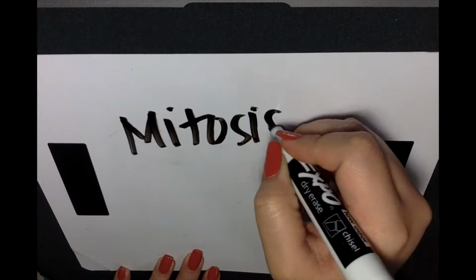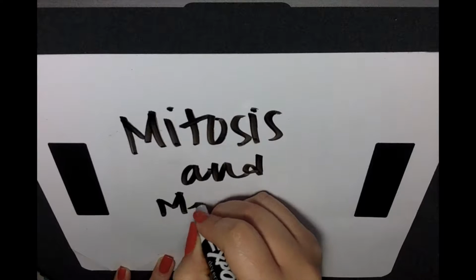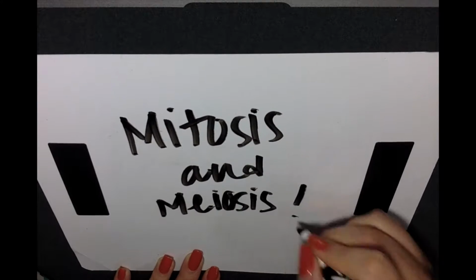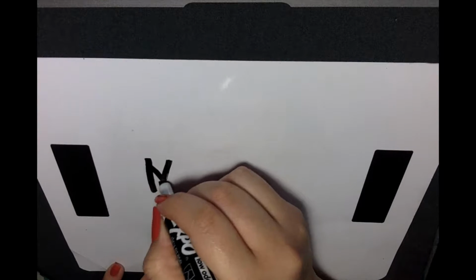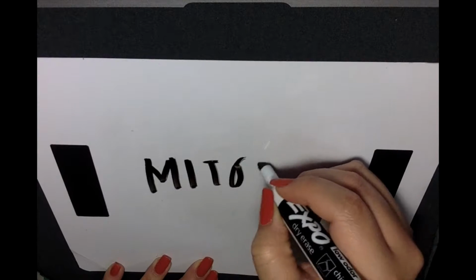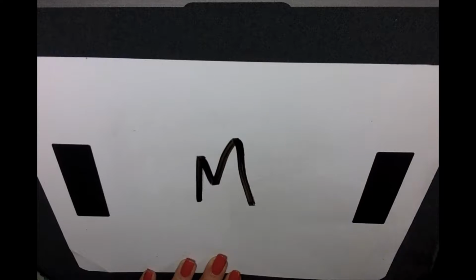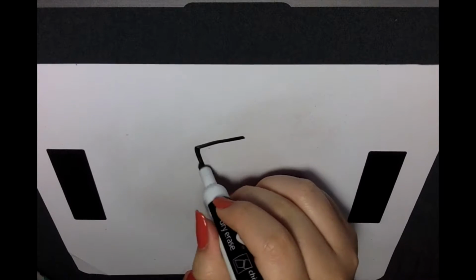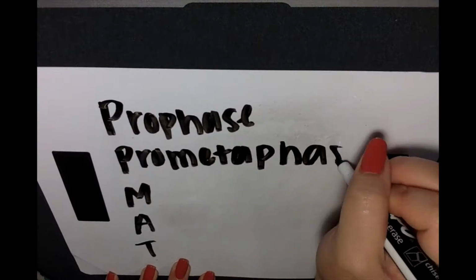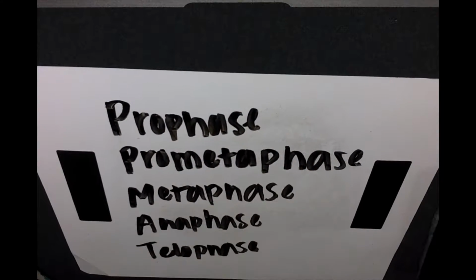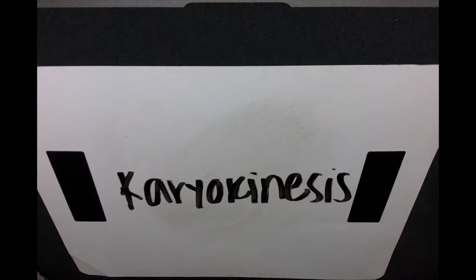Mitosis and meiosis are both grand components of the cell cycle. Let's start with mitosis. Mitosis takes place within the M phase of the cell cycle, hence the letter M and the term mitosis. Mitosis happens after interphase of the cell cycle has been established. Within mitosis, there are 5 prominent phases. These phases altogether are better known as karyokinesis.